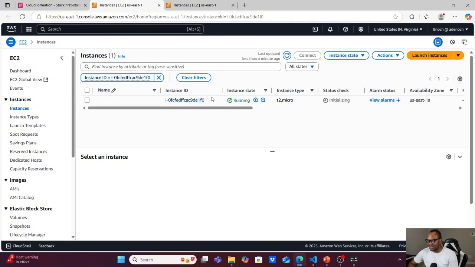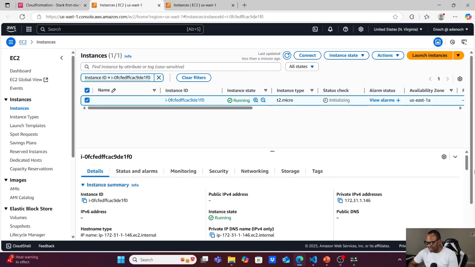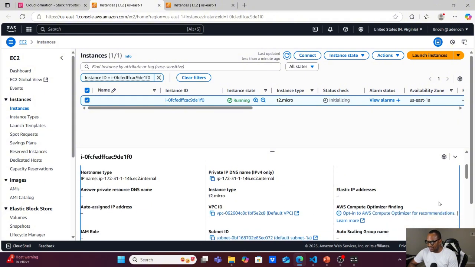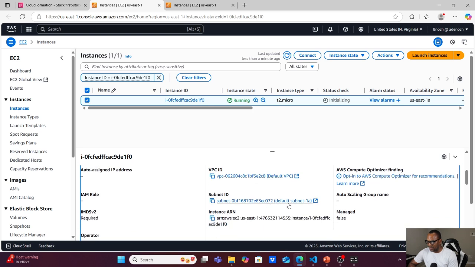So this is the instance that we just created. If you check the instance, you will see that this private IP address belongs to the CIDR that we chose for our subnet, which is 172.31.0.0/16. And this is a T2 micro, and if you check the subnet ID, you will see that it's the default subnet created in US East 1. The VPC is the default VPC. So this is definitely from our stack.